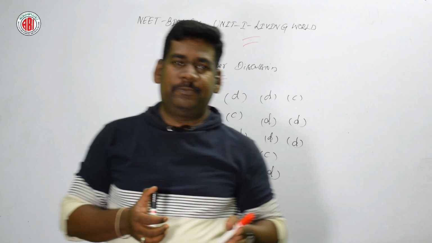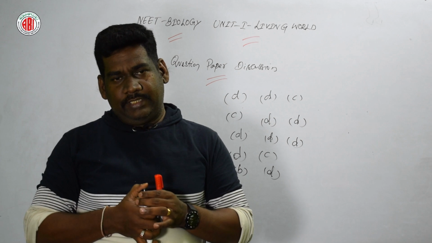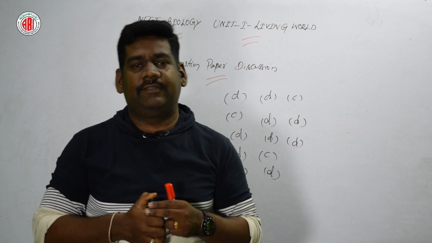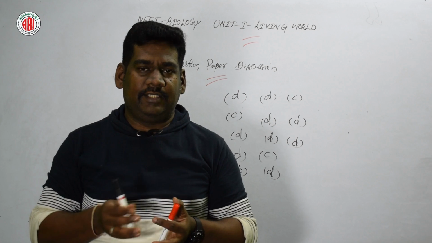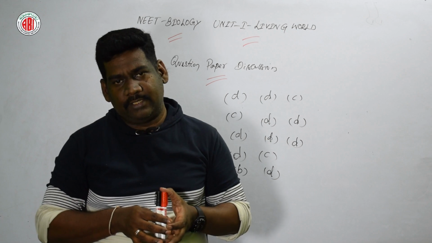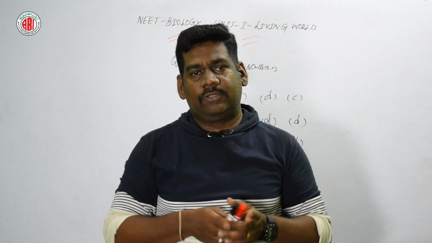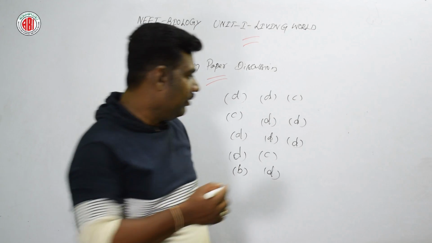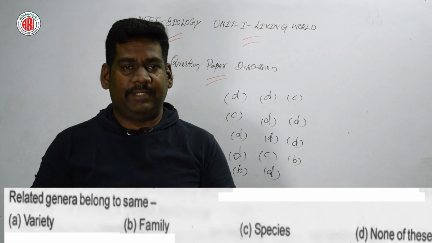Now, the famous botanical garden of Kew, which is located in, so these are all taxonomical aids when we are discussing the botanical garden. We have discussed in detail. Kew is a famous, well-known botanical garden which is located in England. Here are 4 different options: India, England, Germany, France. So B is the right answer for this question. Now let us go for the next question. Related genera belong to the same family.